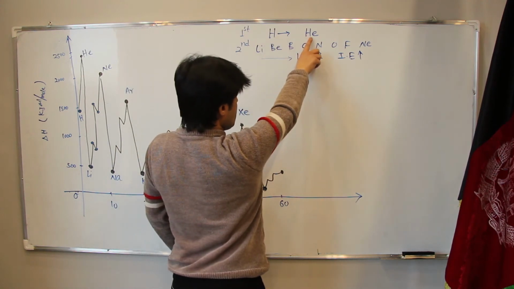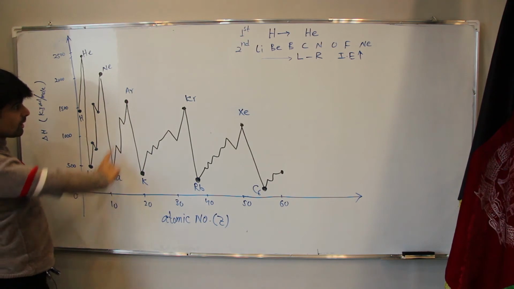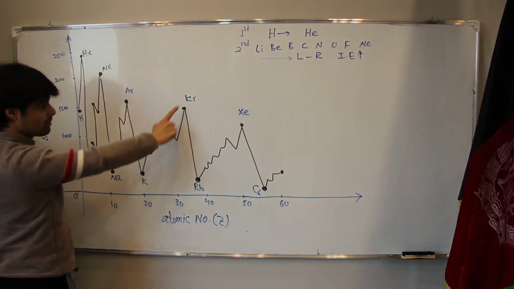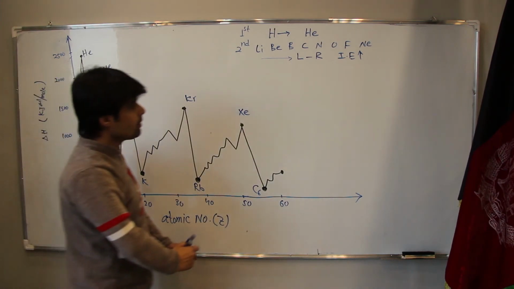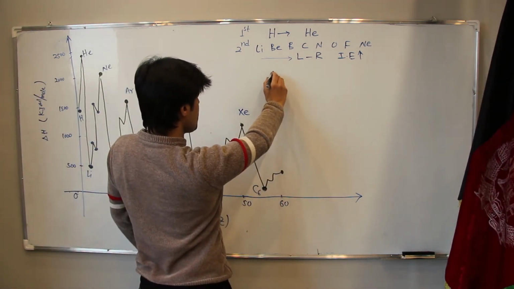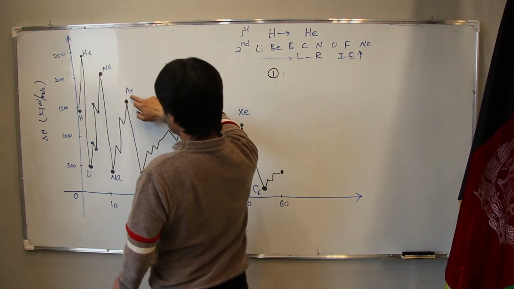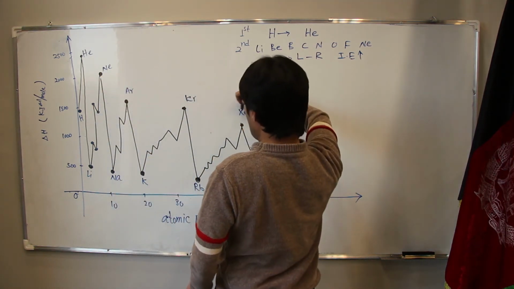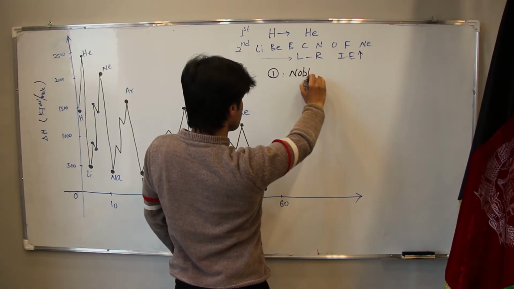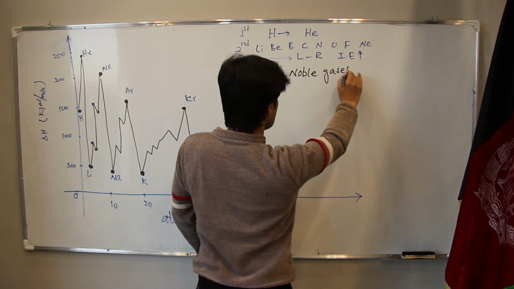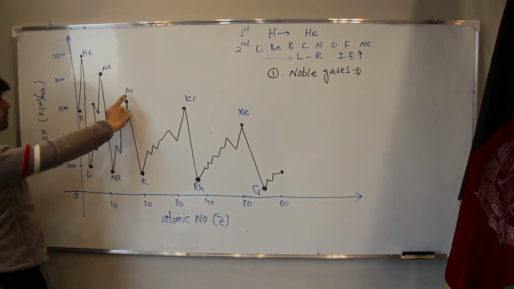For hydrogen up to helium, for lithium up to neon, also from sodium up to argon, from potassium up to krypton, and so on. Here, we realize that helium, neon, argon, krypton, and xenon are noble gases. Now, noble gases are in which location?